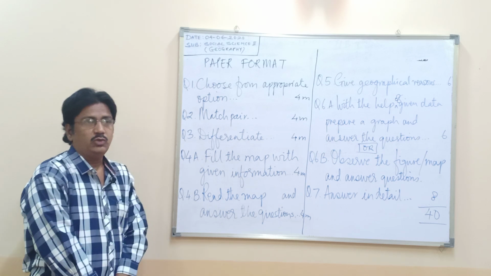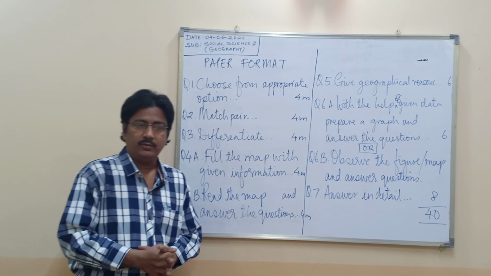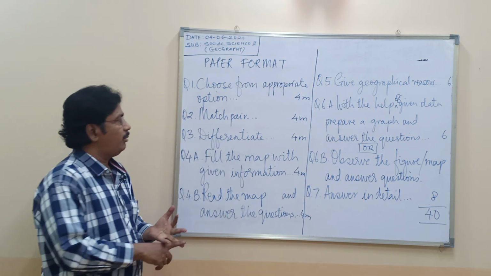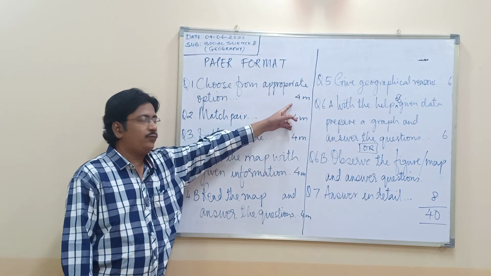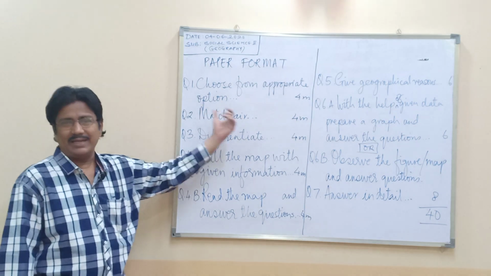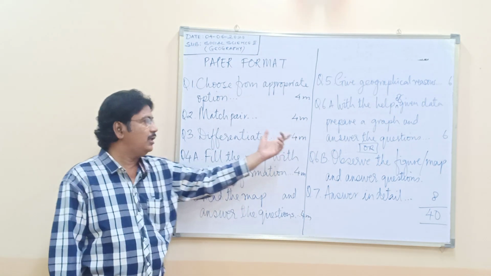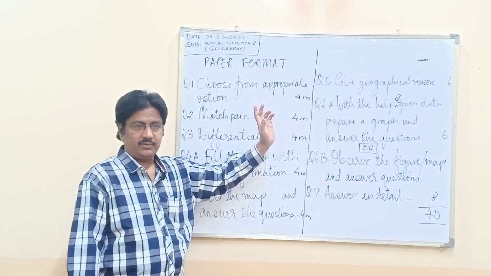Question number 1, choose from appropriate option. There may be different ones also. Fill in the blank. Choose from option or some other objective type question. That will be of 4 marks. Question number 2, match pair, name the following, or any other objective type question again of 4 marks.